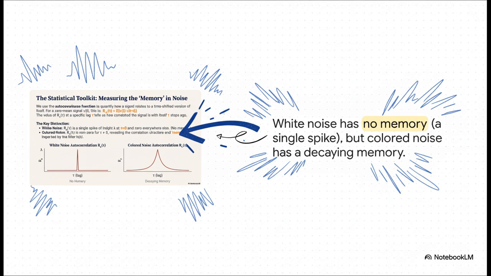On the left, for white noise, you see that single spike right at 0? That means it has no memory whatsoever. A value is only correlated with itself at that exact instant. But now look at the colored noise on the right. See that decaying curve? That shows a clear connection to its past. Its history absolutely influences its present.